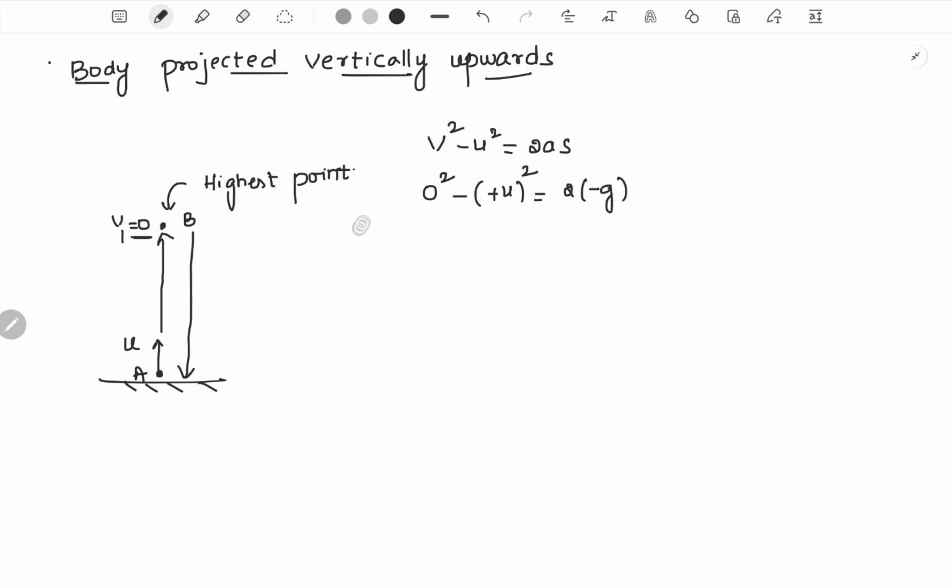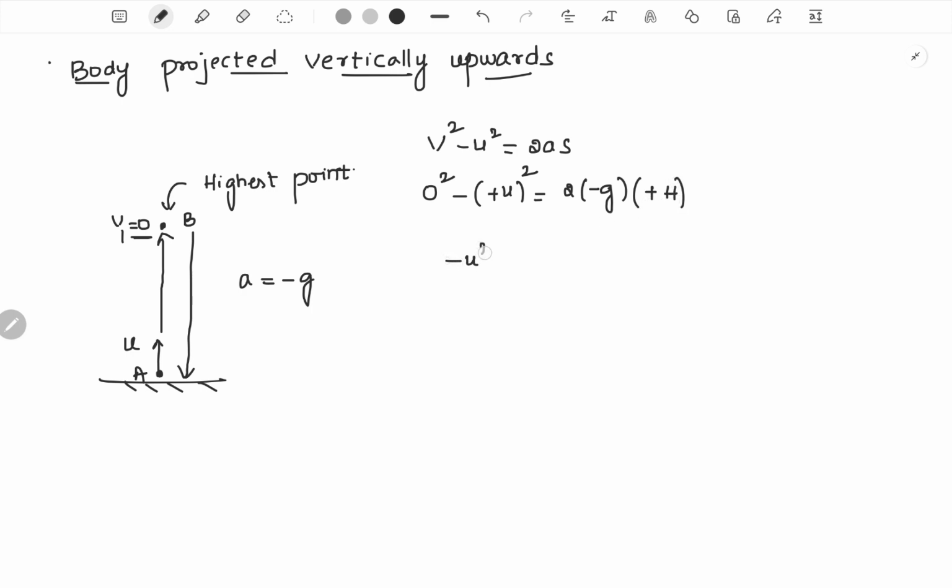I am considering the vectors in the upward direction as positive and vector quantities in the downward direction as negative. As it was projected at A, its velocity was upwards, hence I took it as positive. And as it goes from B to the ground, acceleration would be minus g. What about the displacement of the body when it goes from A to B?